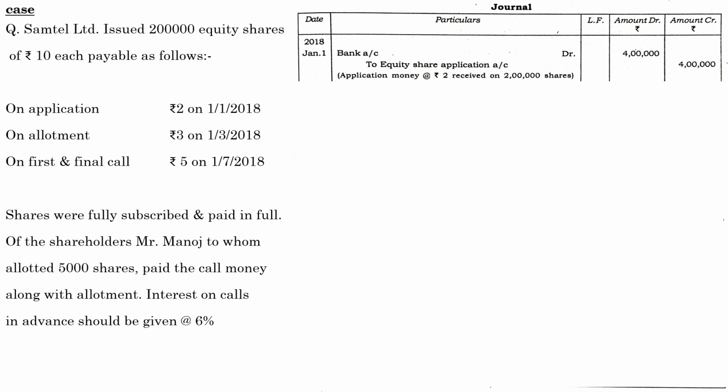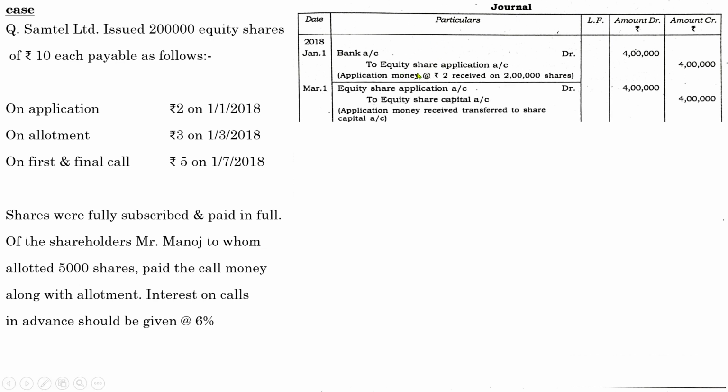Next, you need to pass the due entry with regard to the payment. The entry will be equity share application account debit to equity share capital. Remember, the date of the due entry will be the next installment date, that is allotment, which is on 1/3/2018. So pass the same date for the due entry also. Equity share application account debit to equity share capital. Since there are no adjustments, the amount is 4 lakh. Narration: application money transferred to share capital.